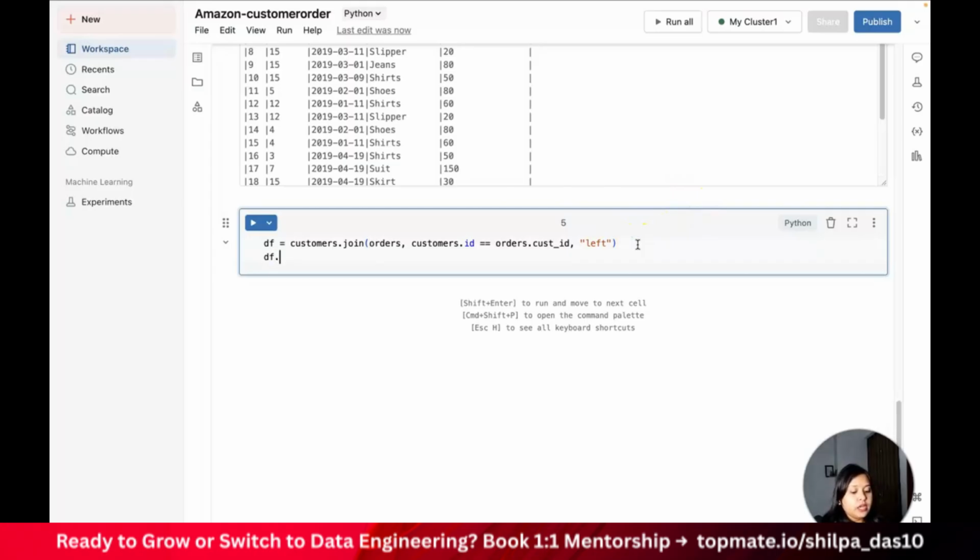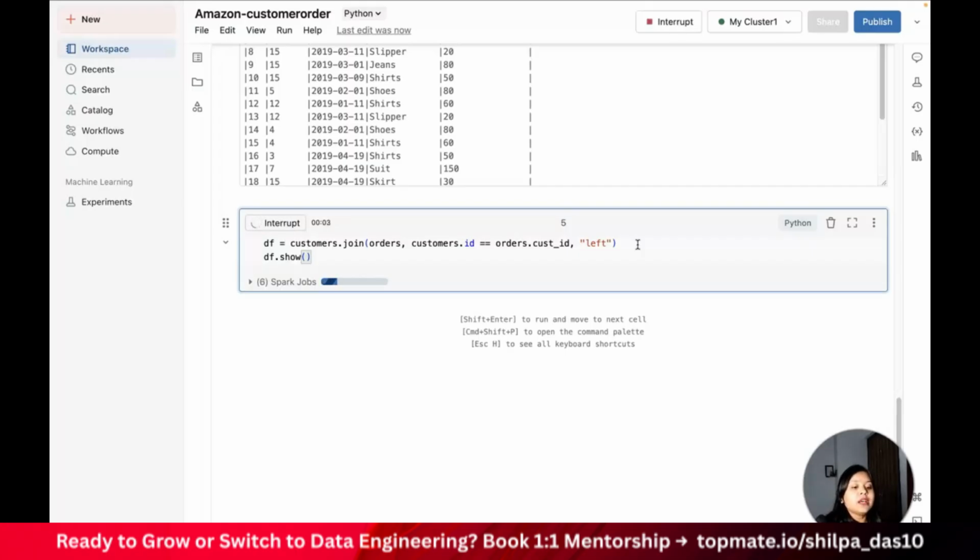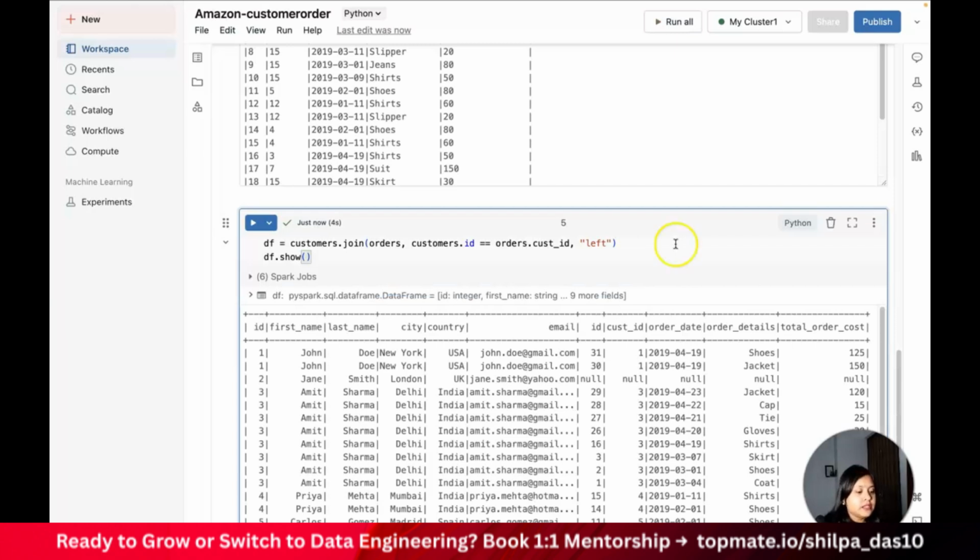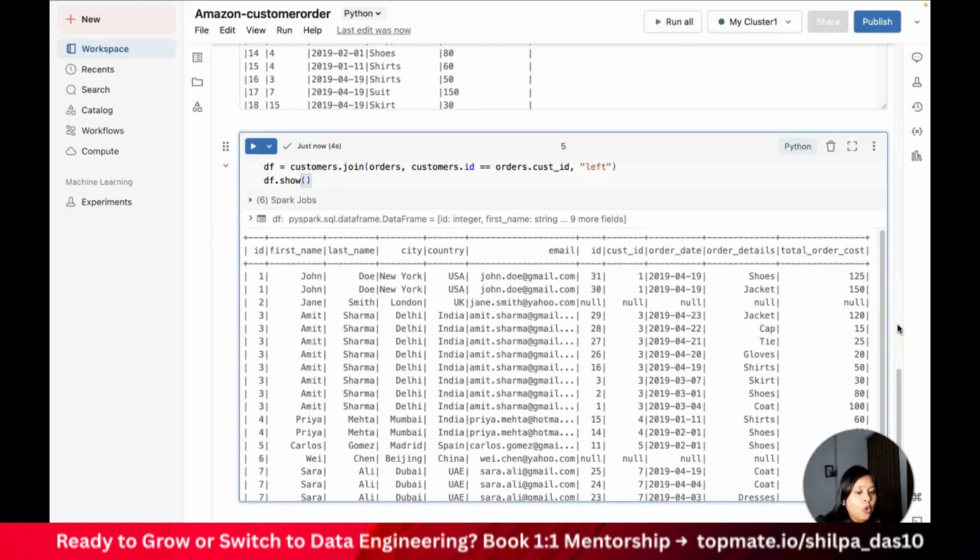Now if I do a df.show, you will see the result, the first 20 rows of it, right? Now my question doesn't end here. If you see, all my columns are there. This is my first table: the id, first name, last name, city, country, email.